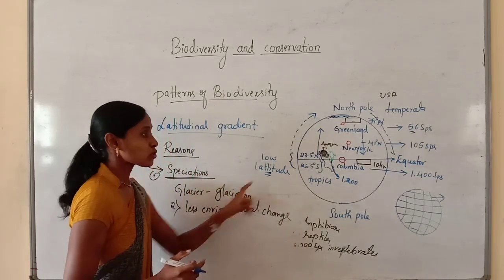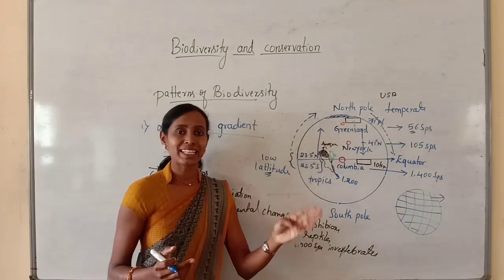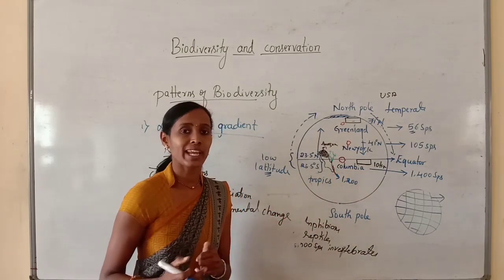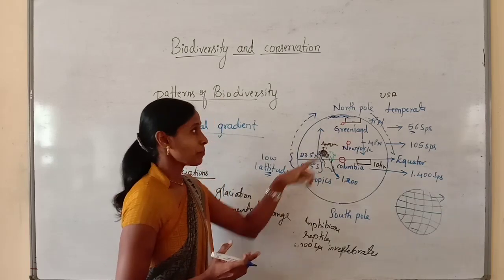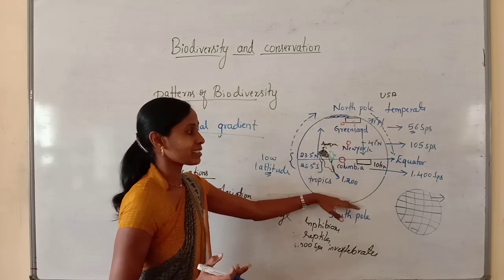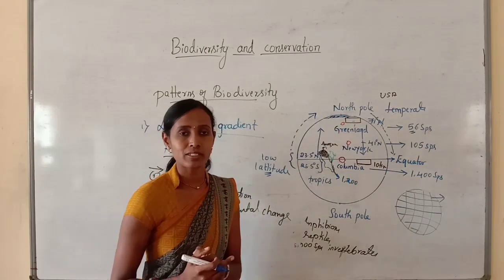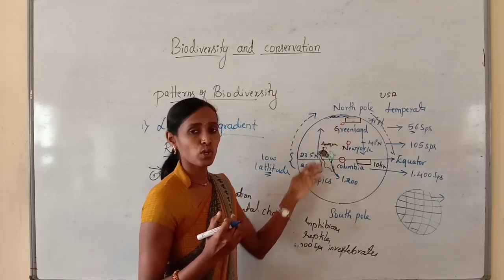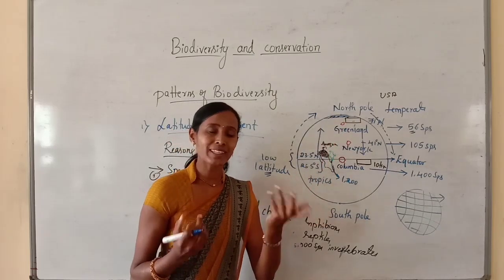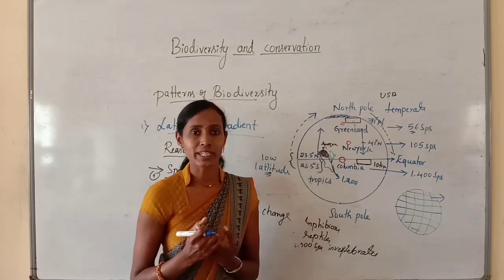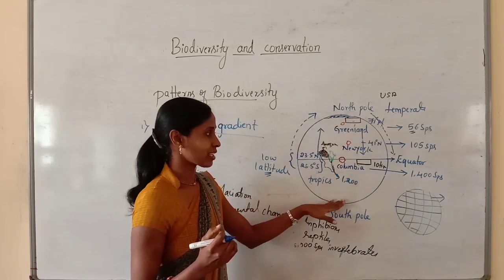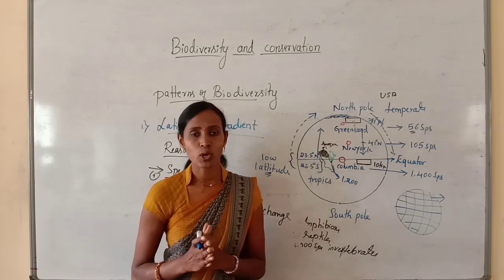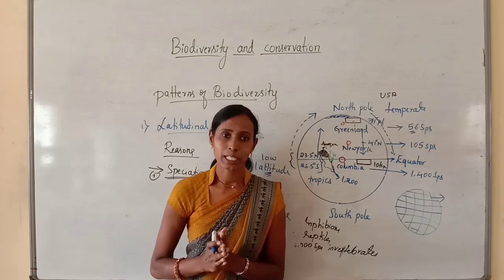That is important. So in tropical regions, the climate is less seasonal, more constant, and predictable. But we cannot predict in the polar regions or in temperate regions because the temperature is very low. Here most of the time the climate is colder, and we don't know when the glaciations occur. We cannot predict all those things, unlike in the tropical regions, where the climate is less seasonal, more constant, and predictable.